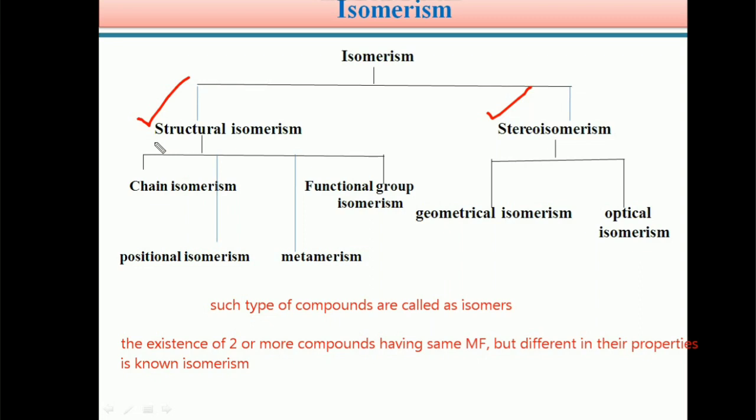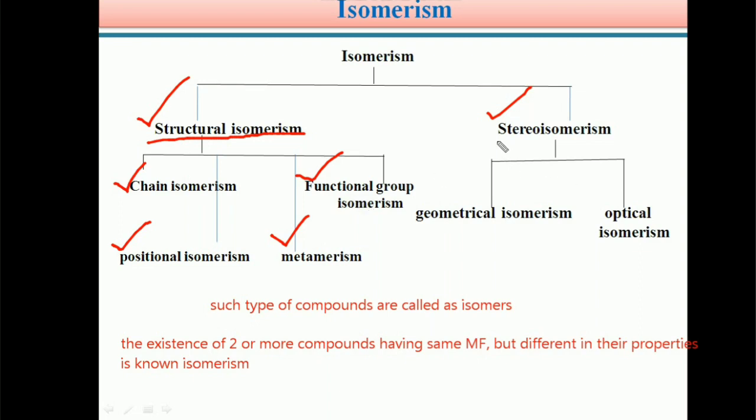Again, structural isomerism is further classified into four types: chain isomerism, positional isomerism, metamerism, and functional group isomerism.